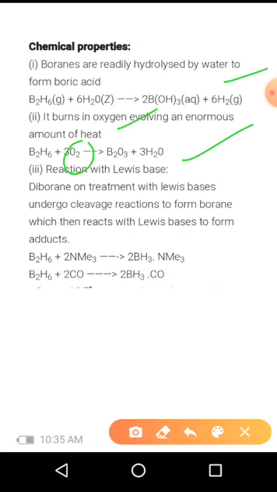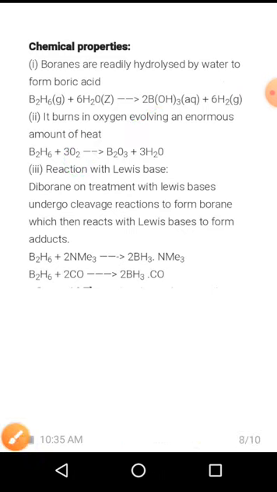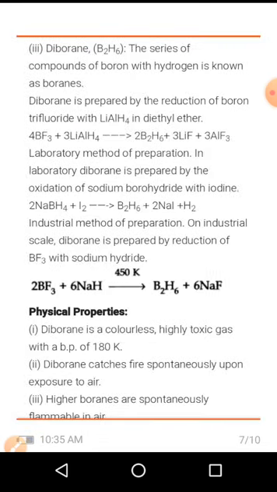And next one is reaction with Lewis base. Diborane on treatment with Lewis bases undergoes a cleavage reaction to form boranes, which then react with the Lewis bases to form adducts. So here are the reactions.